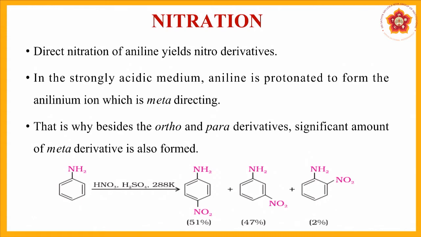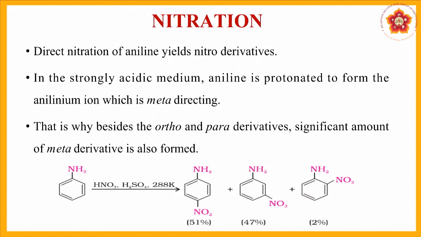Addition of a proton, which is hydrogen, to form anilinium ion, which is meta directing. That is what was explained here all this time. That is why besides the ortho and para derivatives, a significant amount of meta derivative is also obtained. So you can see the percentages there. Para is 51, meta is very near to it, that is 47, whereas ortho is the minimum, because ortho is generally the low yield product.